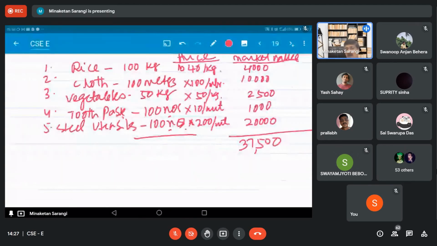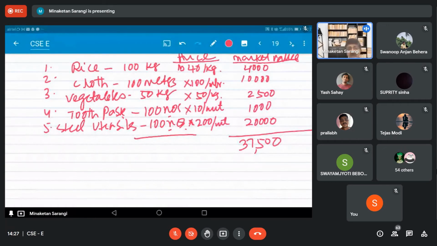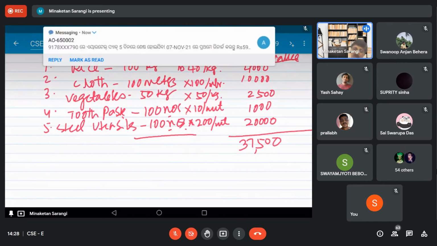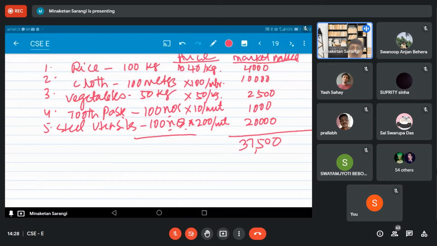Okay. Now, why do we take the market value? Because we have to aggregate all the goods and services produced, and all the goods and services produced in an economy are expressed in different units. They are not expressed in the same unit. So, in order to sum all the goods and services produced, we have to convert them into the same unit.